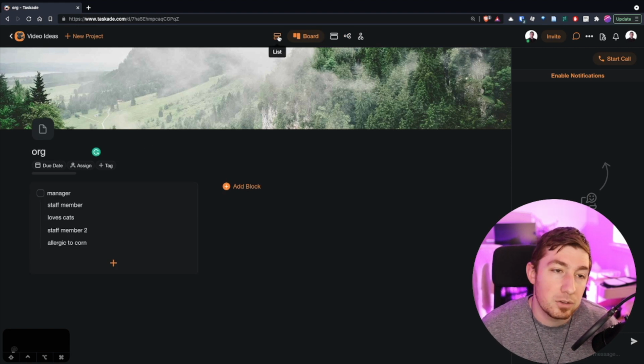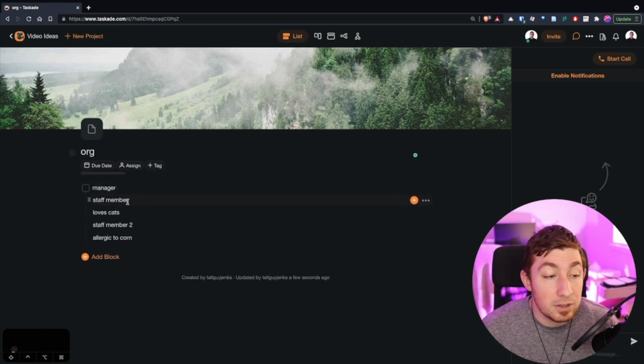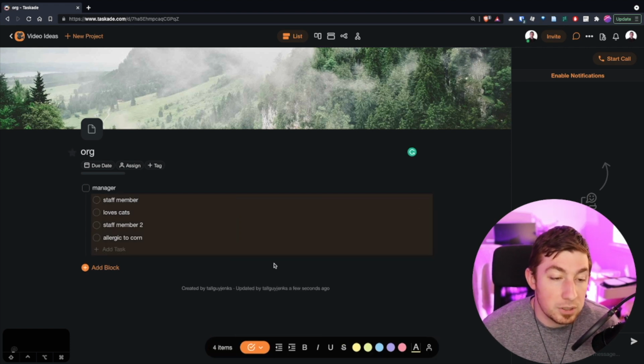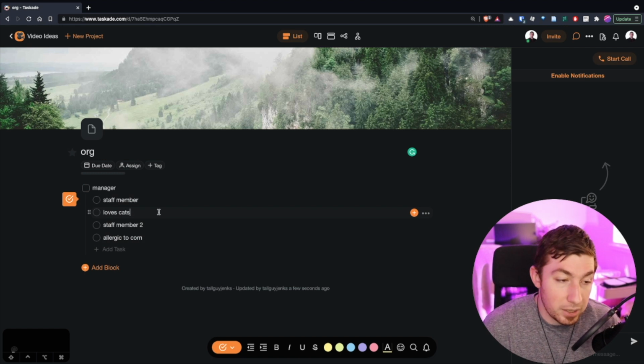But what I really wanted to do is actually show that this actually shows hierarchy of people. So you can make your actual like work org chart here.